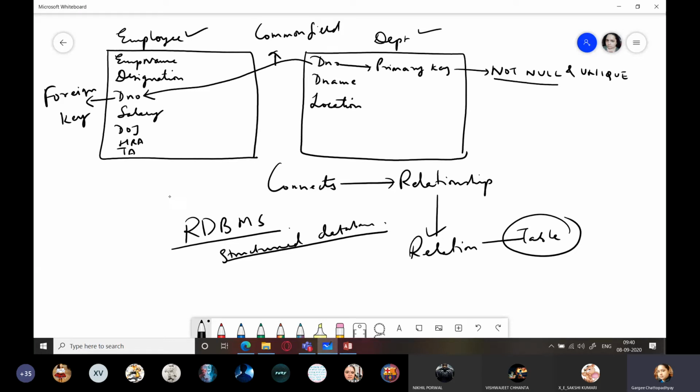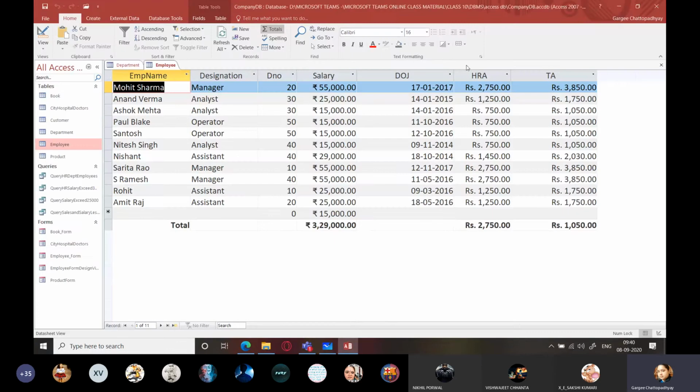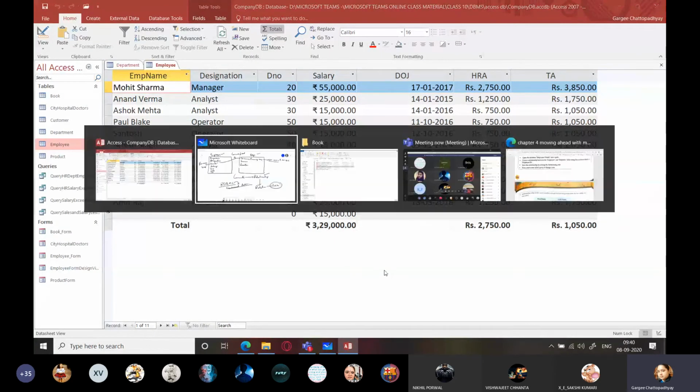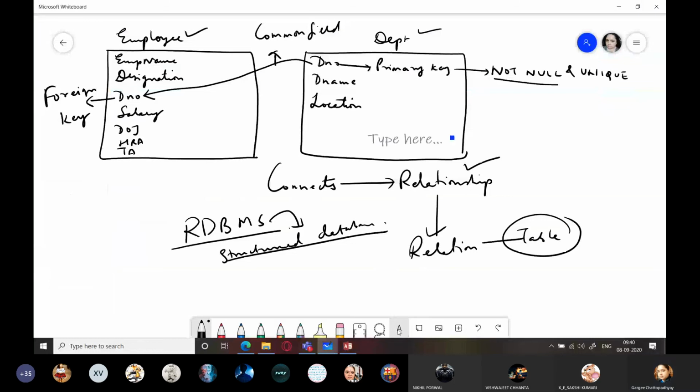Understood? So it comes under structured databases, right? And hence these are the common fields which help in establishing a relationship between the two tables. So we are going to see exactly how to connect two tables. We will be connecting department and employee so that we can solve questions like these.